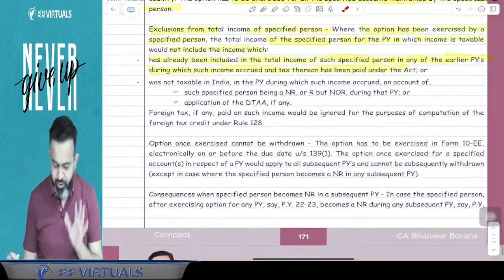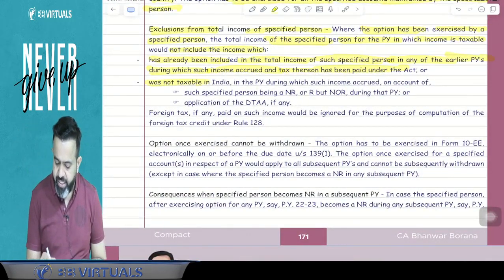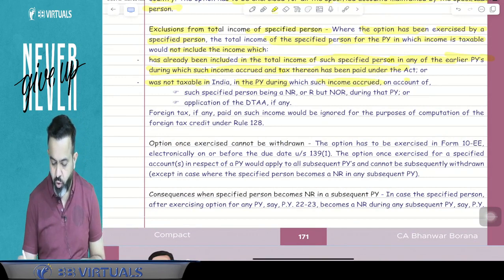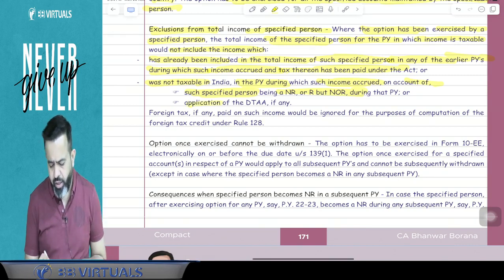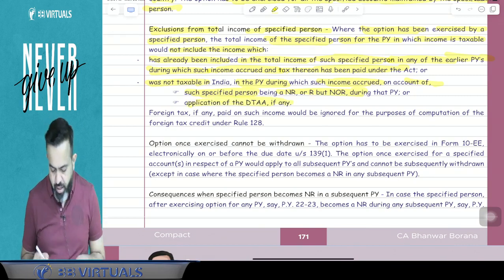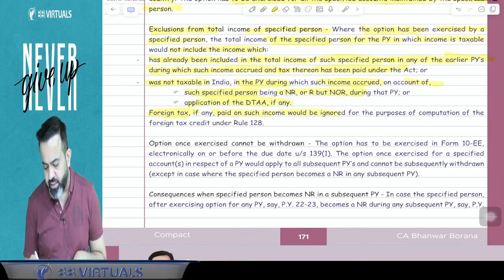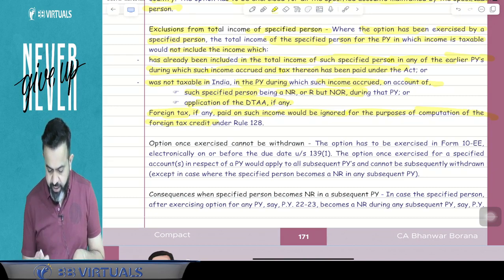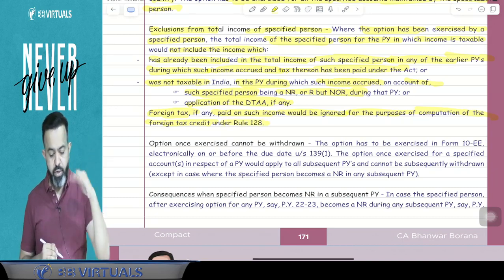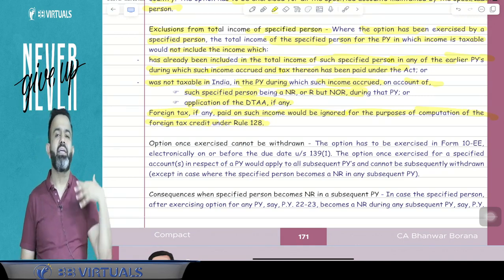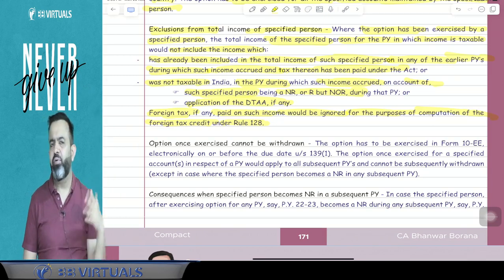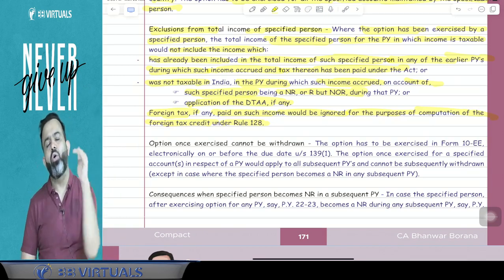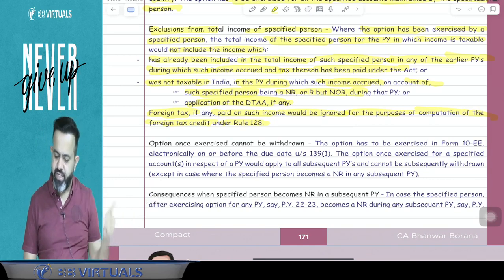So here, it was not taxable in India in the previous year during which such income accrued on account of such specified person being non-resident or RNOR during that previous year, or application of DTAA if any. Now, foreign tax if any paid on such income would be ignored for the purpose of computation of foreign tax credit under Rule 128. Since that income is not taxable in India at all at the time of withdrawal, whatever foreign tax you have paid, we will ignore, because foreign tax credit you can take only if that income is taxable in the foreign country as well as taxable in India.